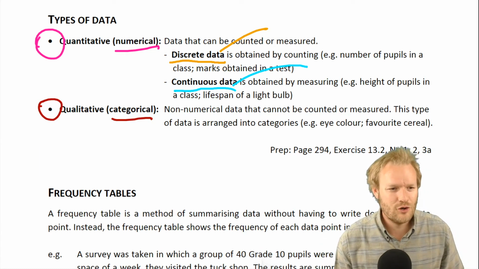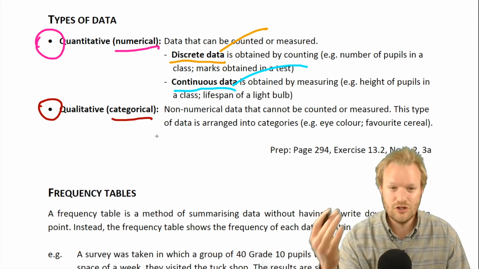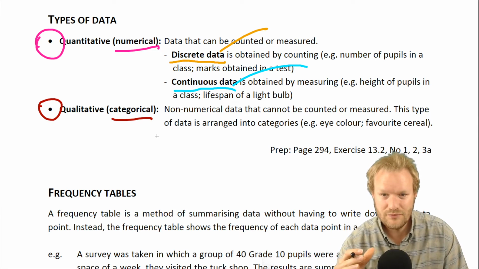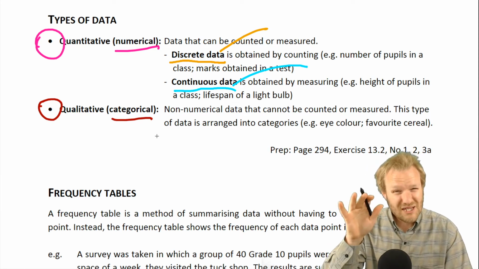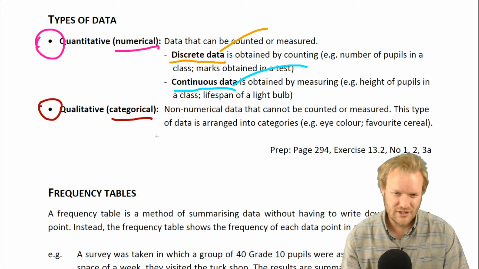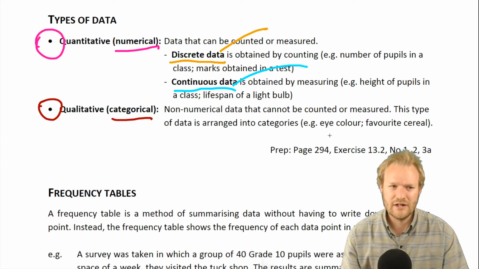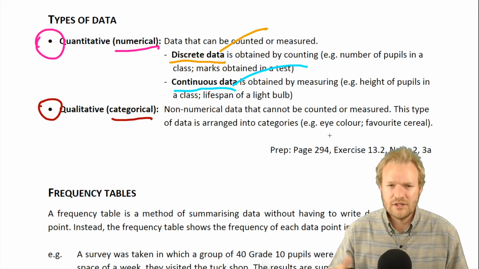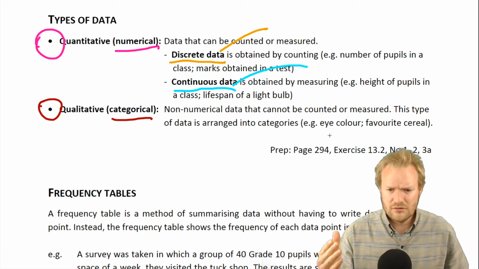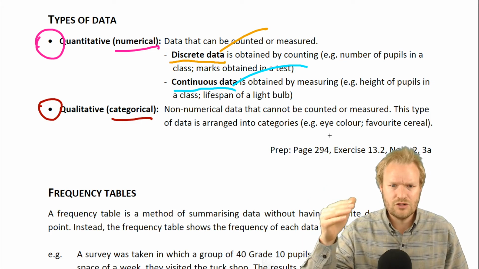Okay, so qualitative. Now, qualitative is not to do with numbers, so we can't count or measure it. We might put some numbers tenuously to it, but you put them into categories. The example we've got here is eye color. It's not that you've got an eye color of 3 or 7 or 2.5.